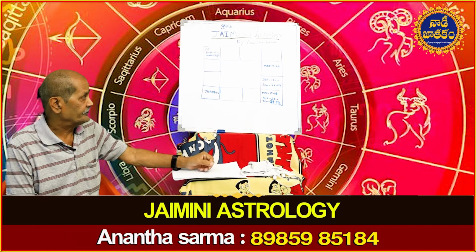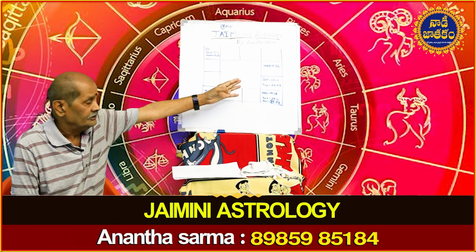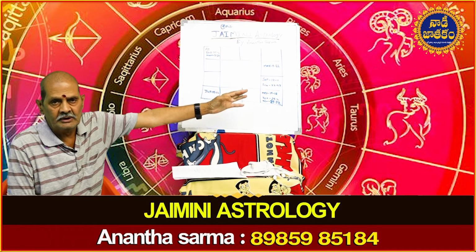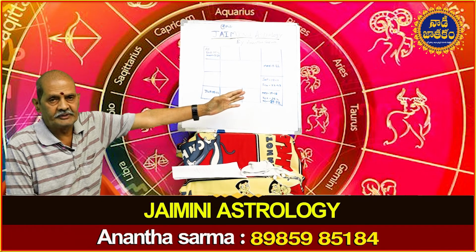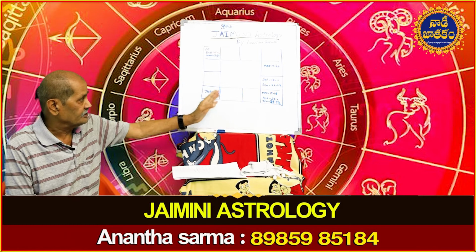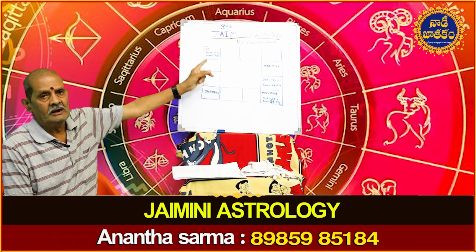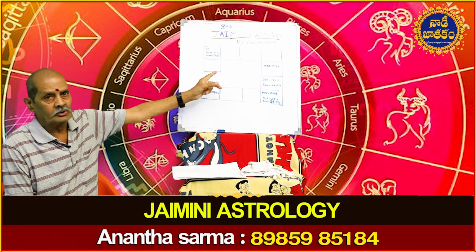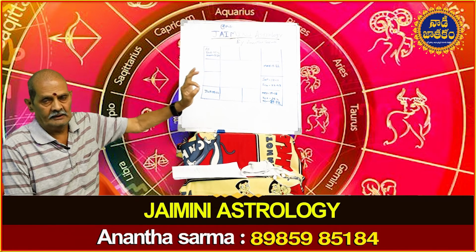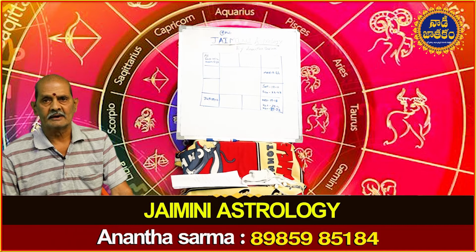Then the sixth planet in the list is Mars, who is on 7 degrees and 44 minutes. He is called Jnati Karaka, GK, or the sixth Karaka. Then the last in the list is Moon, who is on 5 degrees and 32 minutes. So he is called Dara Karaka, DK. These 7 Karakas are called Chara Karakas.